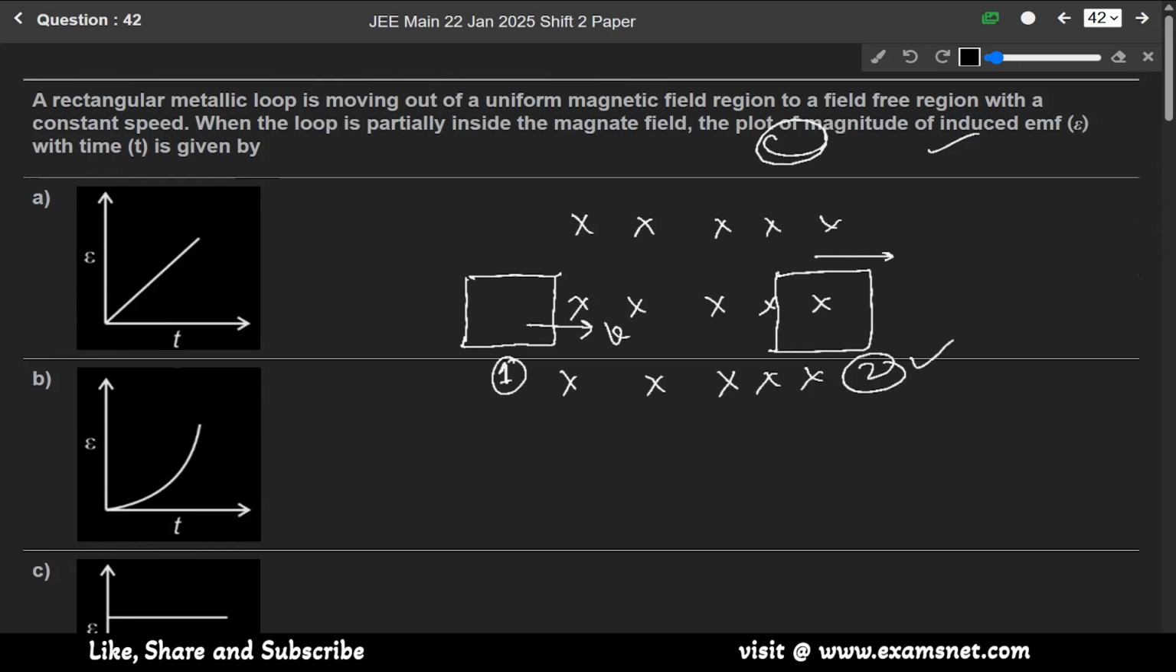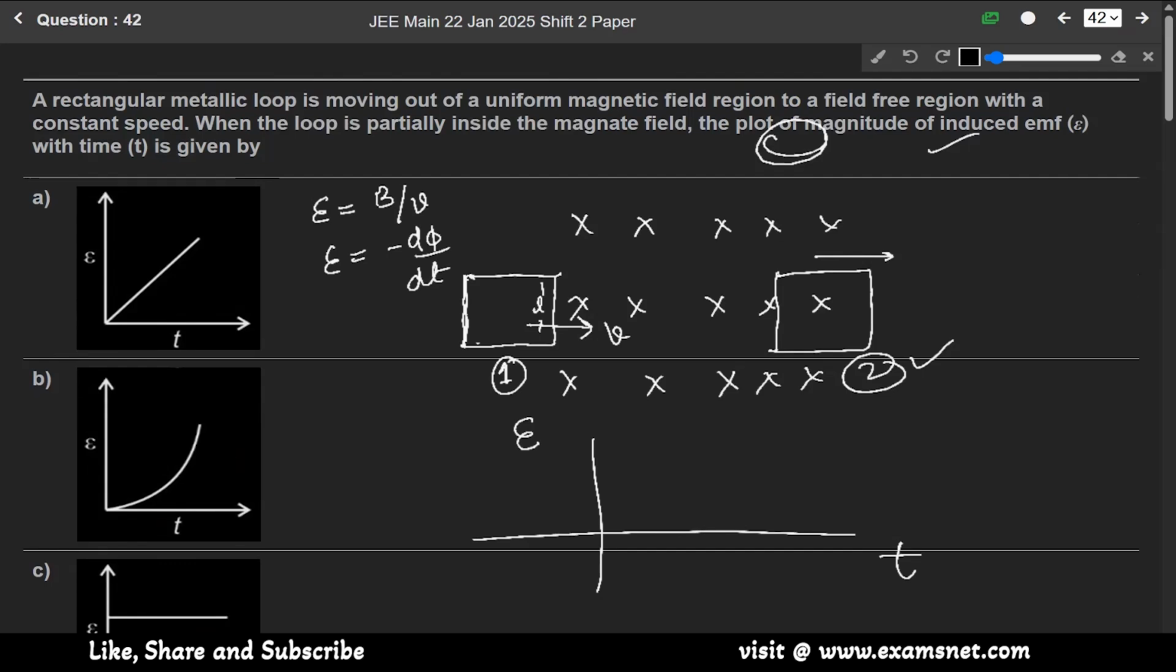So let us assume that its length is L. If its length is L, then from the formula EMF equals B L V, since E equals minus del phi over del T. So if in this question it is asked that the rectangular metallic loop is moving inside this magnetic field, in that case the graph will be like this. This is T and this is EMF. It will be like this. At first it will be negative, then this, and then it will be positive.